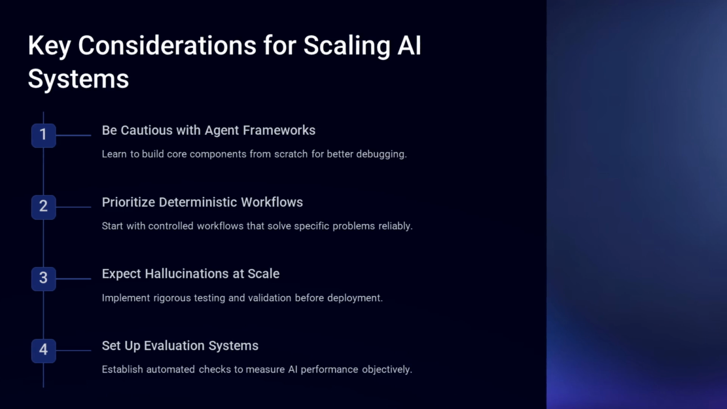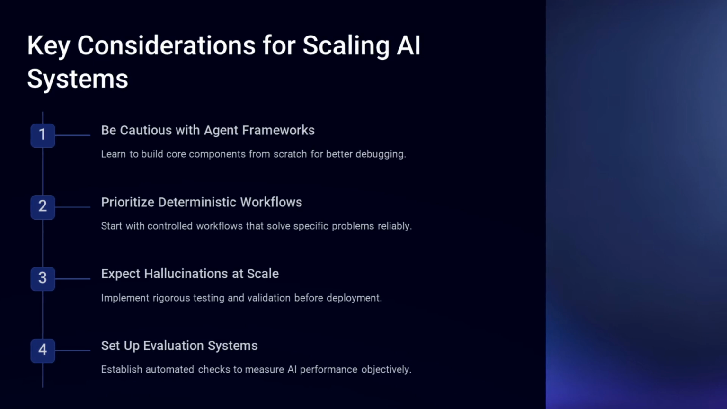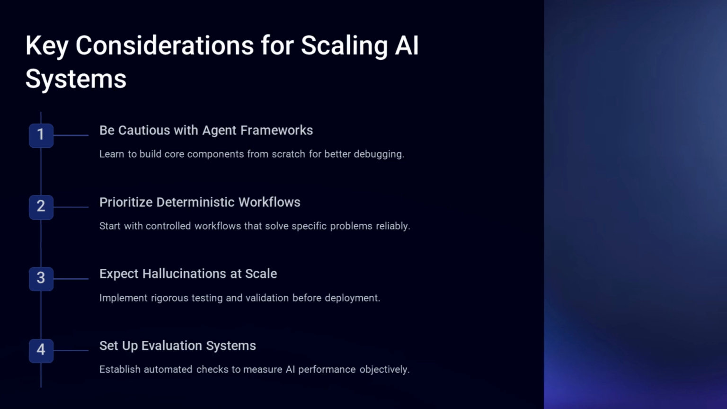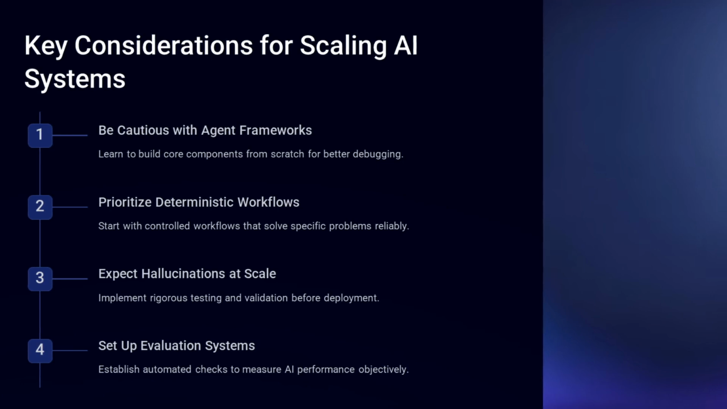Set up evaluation systems from day one. Establish automated checks to measure AI performance objectively. Example: compare outputs against known correct answers to assess accuracy. Implement guardrails. Before presenting AI-generated outputs to users, run additional validation steps. Example: a second AI model can flag potentially misleading or unsafe responses before they reach end users.